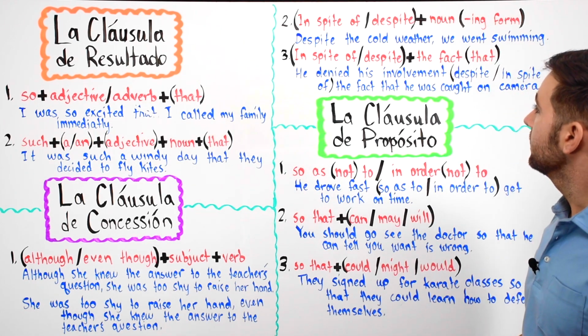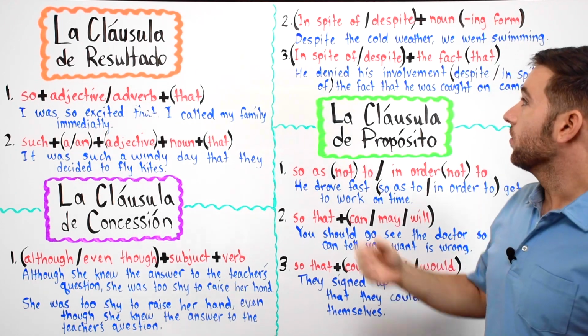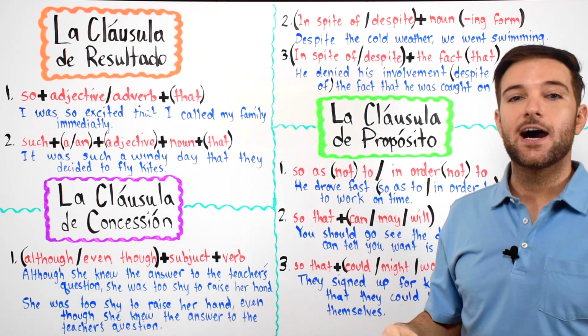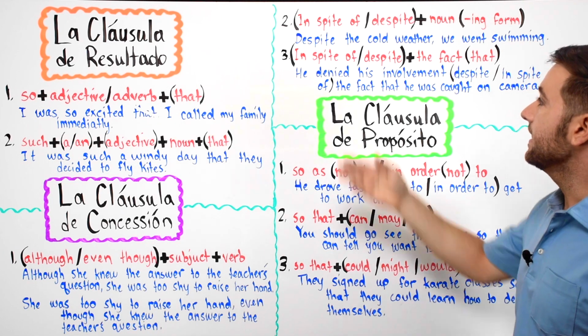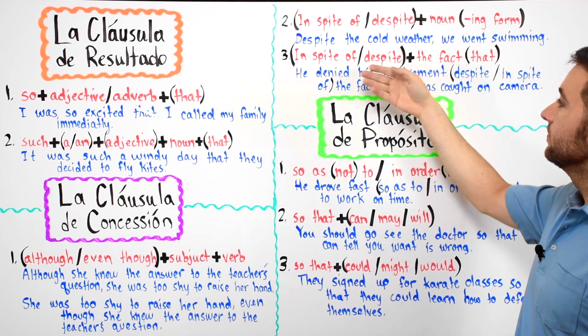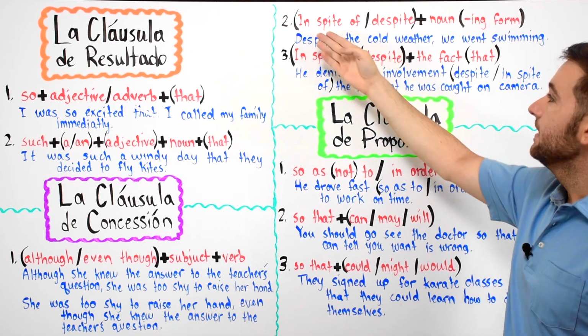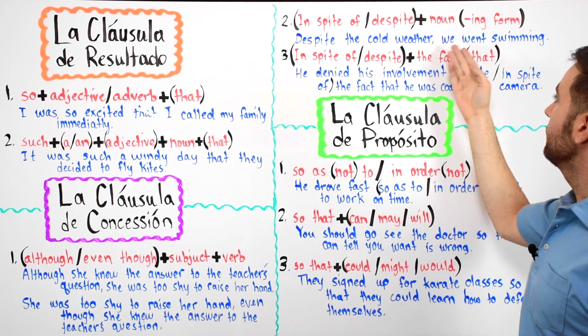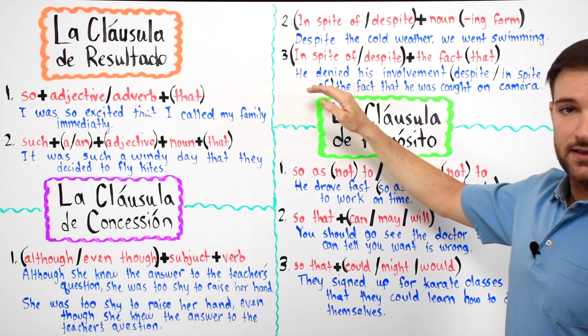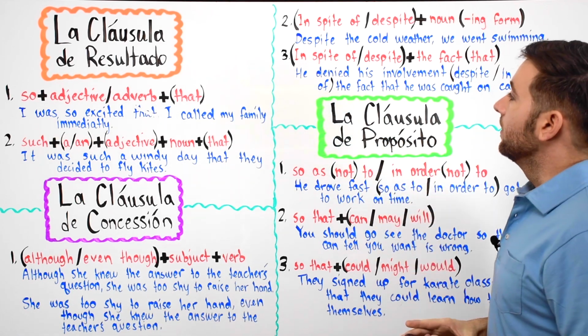Despite the cold weather, okay, despite or in spite of, it's like a pesar de, okay, a pesar del clima frío, despite the cold weather, in spite of the cold weather, we went swimming, okay, fuimos a nadar. Okay, let's look at the next one.